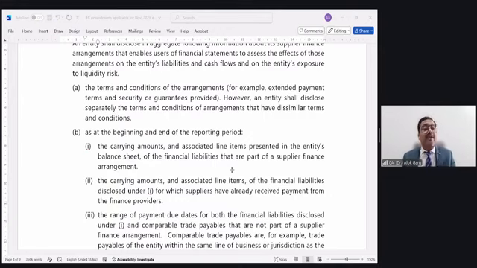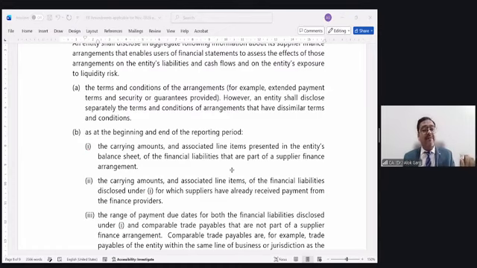Number two, you have to disclose the amount for which suppliers have already been paid by the finance providers. For example, 400 crore liabilities were under supplier finance arrangement, but to what extent has the banker already made the payments? That you need to disclose. Then you are also required to disclose the line items in the balance sheet which are subject to supplier finance arrangement, for example, other financial liability, trade payable, etc.